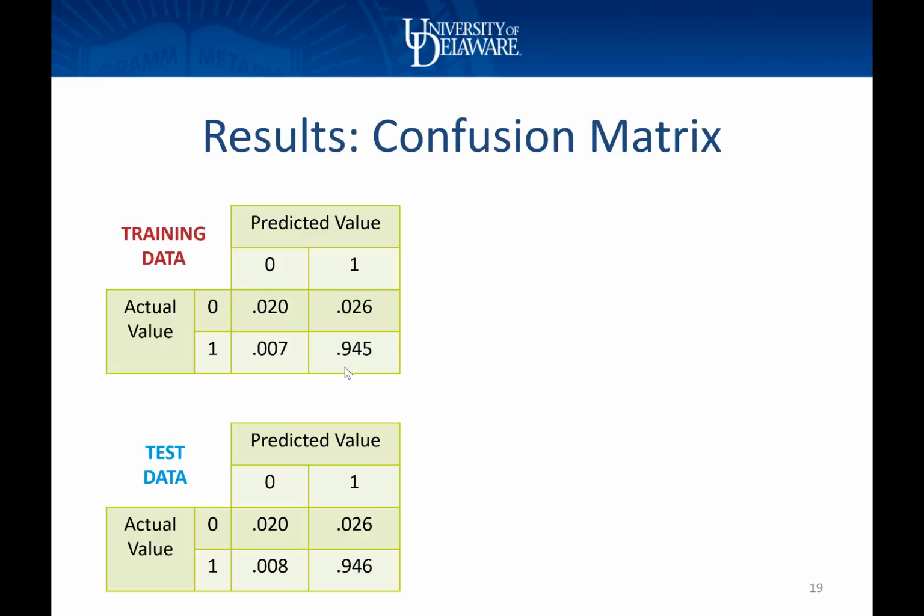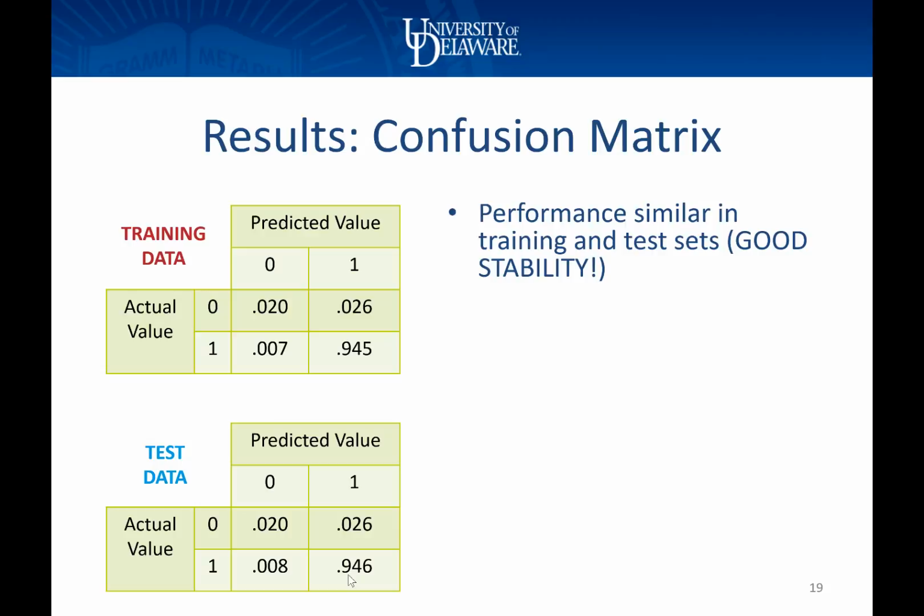Here are the results for the test set, and we can see that they're pretty consistent. We've got 2% of the time that we correctly predict no donation, and about 95% of the time that we correctly predict receiving a donation. The performance is similar in the training and test sets. So we have 2% in this box, 2.5% in this box, just under 1% in this box, and about 95% in this box. This shows good stability.